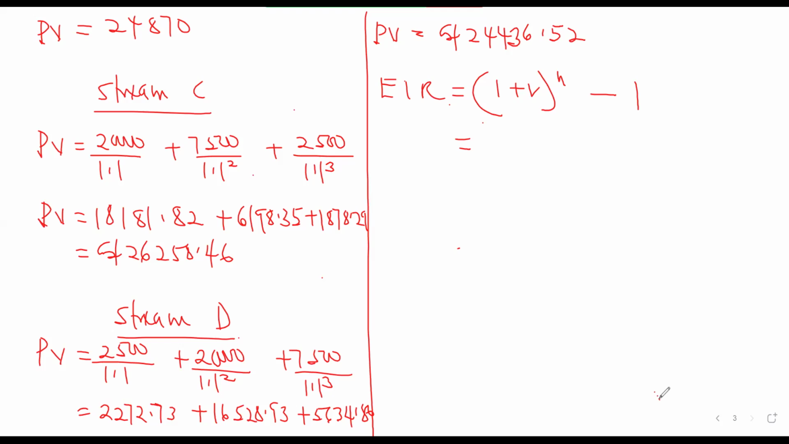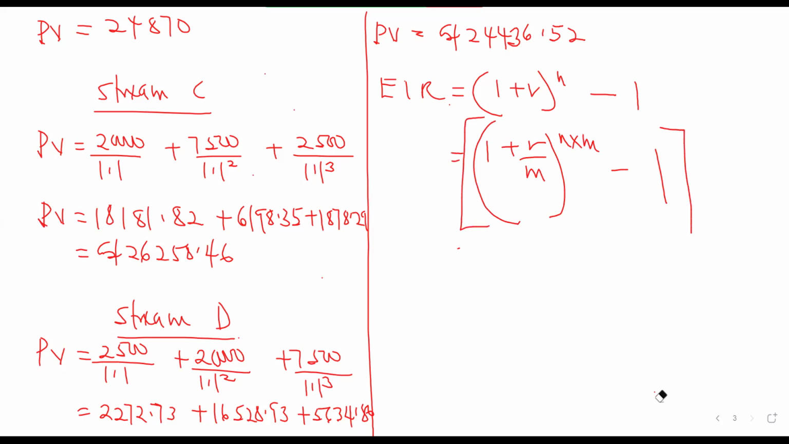But this interest is done monthly. So our formula will be 1 plus R over M, where M is the number of times that the compounding is done, all raised to the power N multiplied by M. Then this will be minus 1. Then we multiply all the answer by 100%. So this is how the effective interest rate is actually calculated. So let's calculate the effective interest rate for option 1.